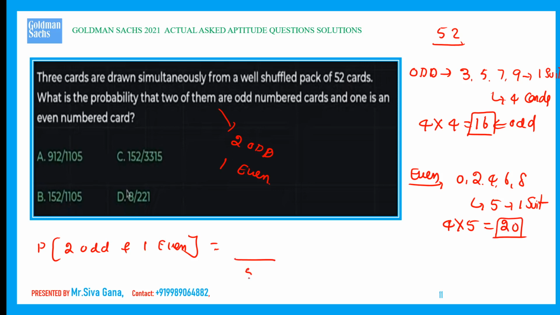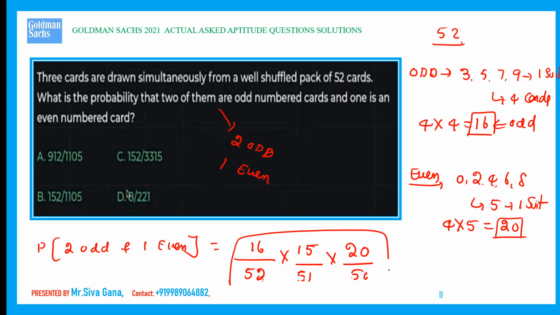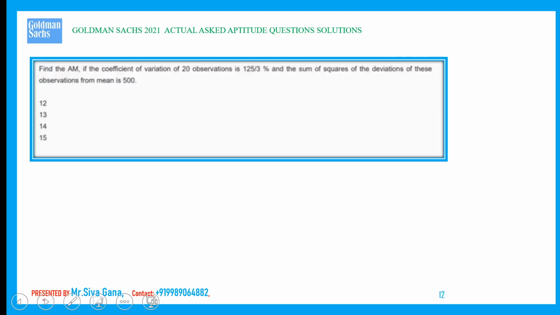First of all, a total of 52 are available. In that, odd are 16. Now the next 51 are available. In that, odd are 15 only. Next 50 cards are available. In that, even are 20. Finishing the answer, this comes out to be 8 by 221. Next question.